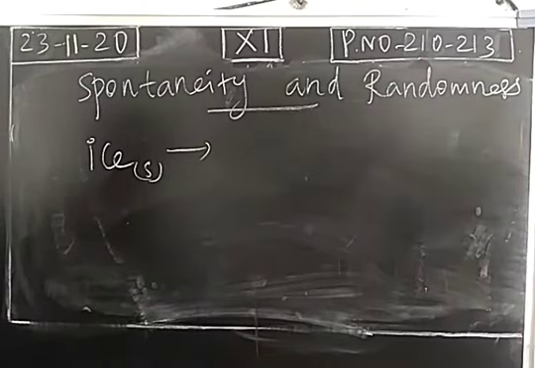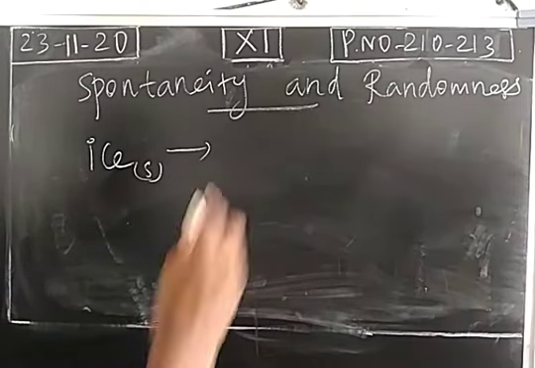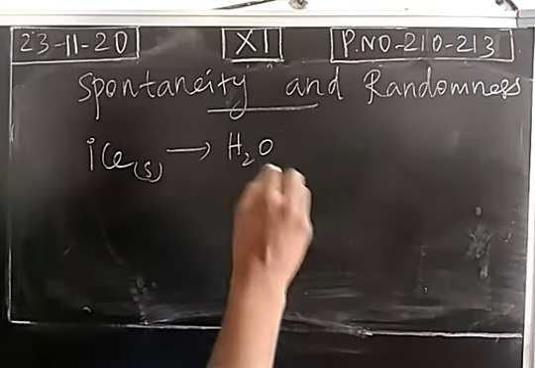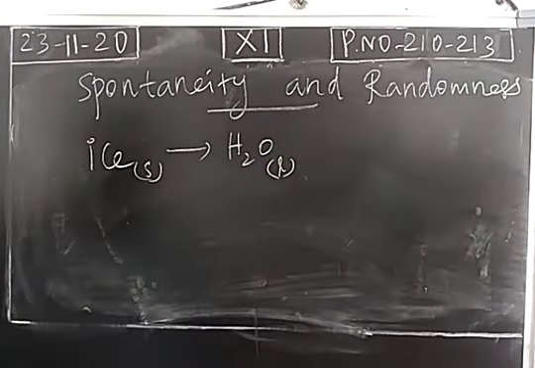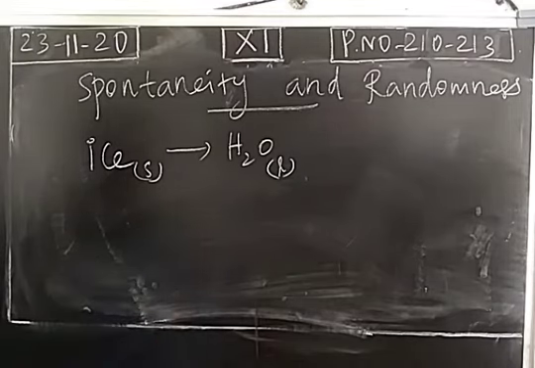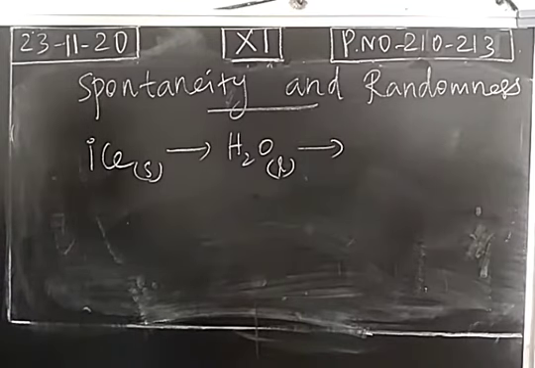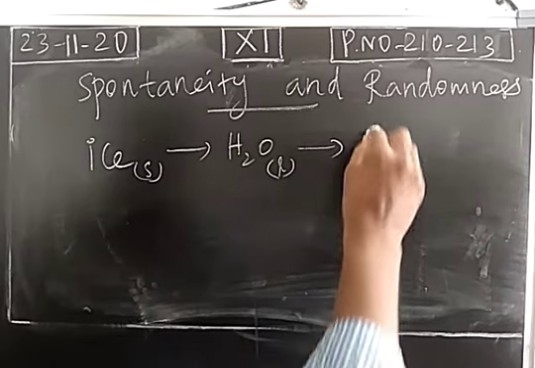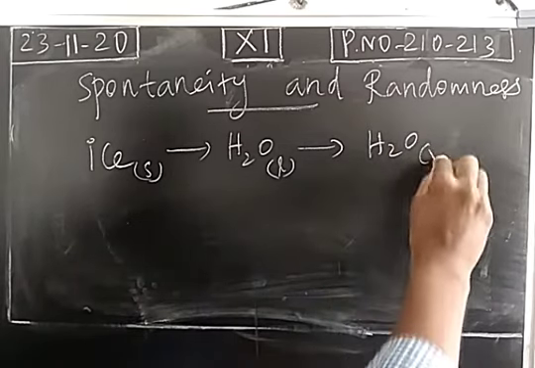It melts exactly at 0 degrees Celsius to become liquid water. So this is fusion, and we need not heat it. Spontaneously, ice melts to become liquid water. Then when we heat it at 100 degrees Celsius, it becomes water vapors.